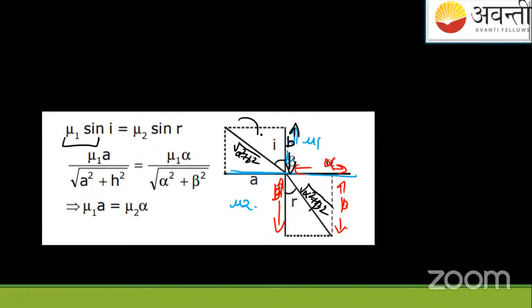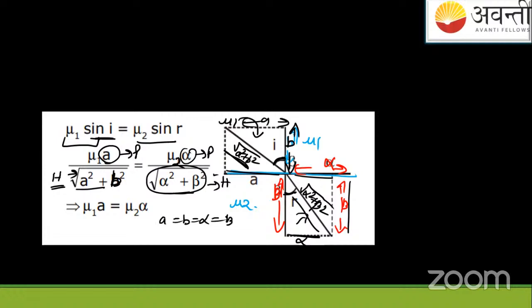mu1, which is the refractive index of this medium, sin I, which is the angle, इसका sin I, मतलब perpendicular upon hypotenuse. Perpendicular कितना है? Perpendicular है A upon hypotenuse. So perpendicular upon hypotenuse, A plus B का square. ठीक है? And this is mu1, and next is what?